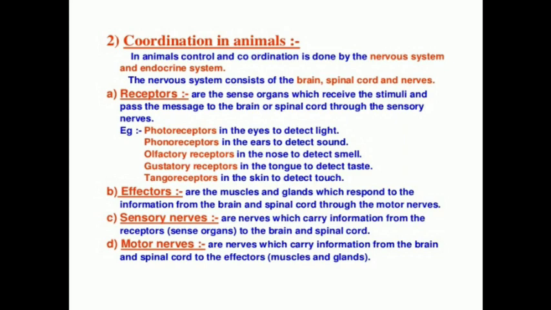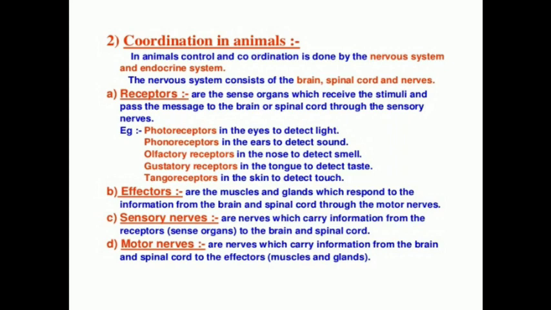Number 1 is receptors. What do you know about receptors? Yeah, they are the sense organs which receive the stimuli and pass the message to the brain through the nerve called sensory nerve. Imagine that I'm touching a very hot pan. If I'm touching a hot pan, immediately I'll respond to it. In this case, while touching, my skin acts as a sense organ. So from the sense organ, the sensory nerves will carry the message and pass it to either the brain or spinal cord. So that is called the receptors.